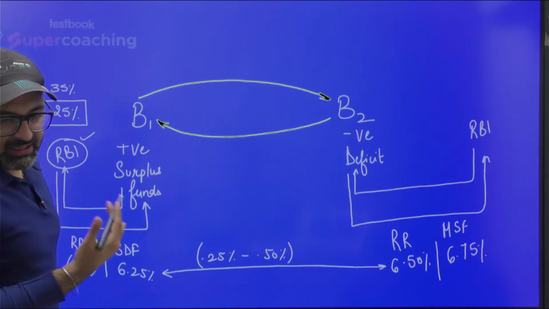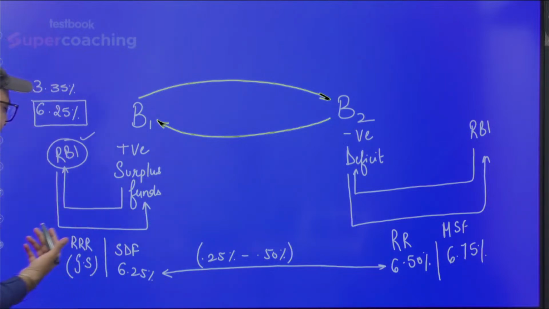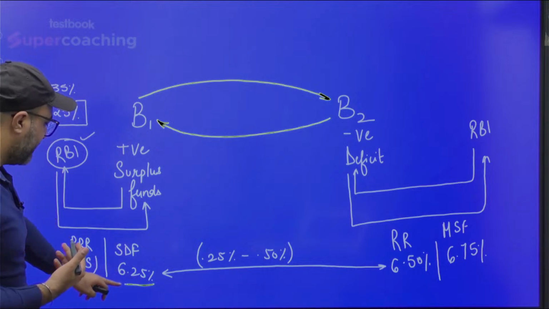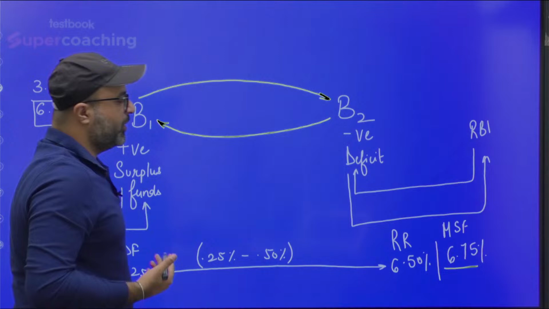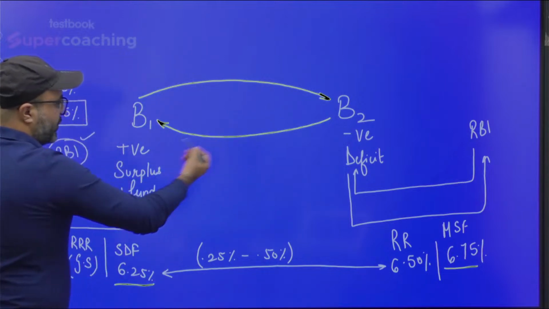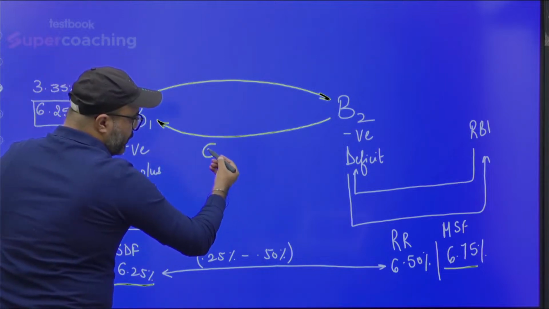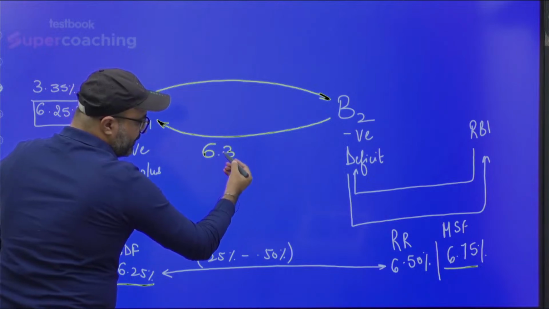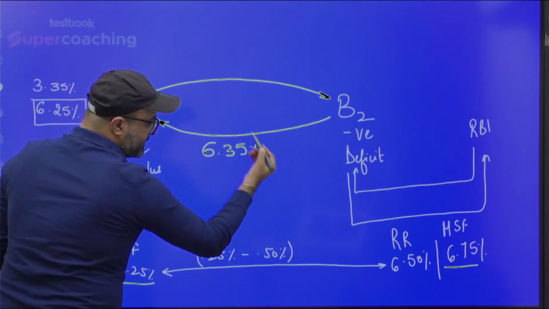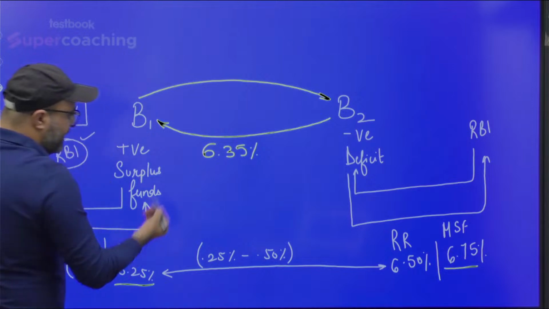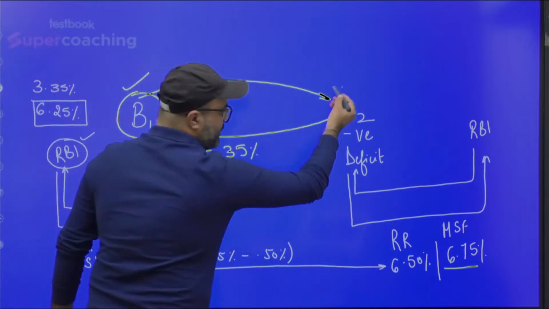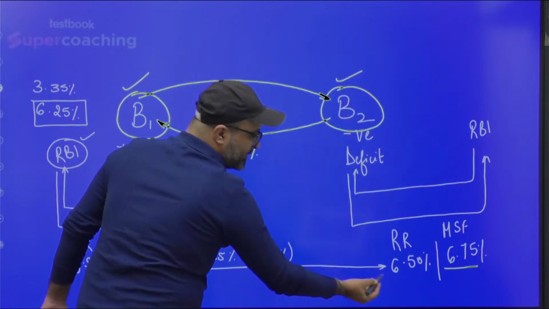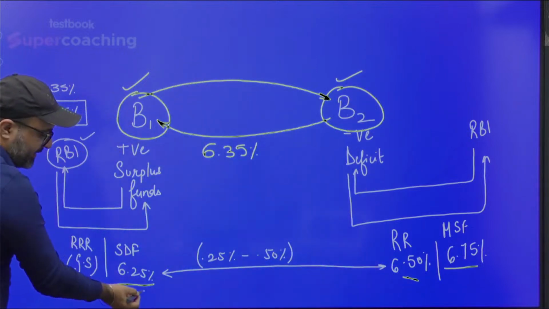For example, the current rates prevailing in the market are 6.25 and 6.75. If bank 2 is ready to pay, let's say, 6.35% against this borrowing, it will be beneficial for bank 1 and also for bank 2. Bank 2 is paying less, and bank 1 is receiving more.